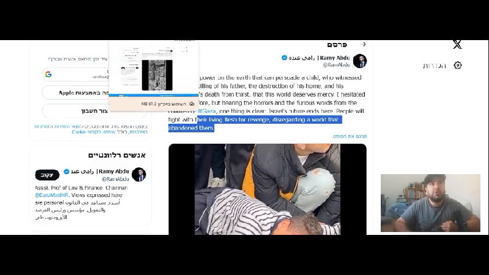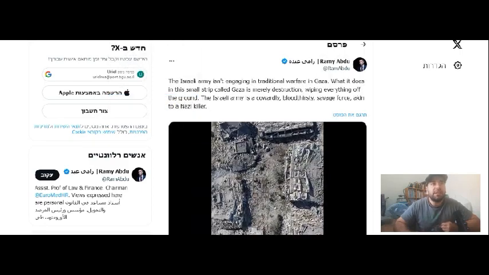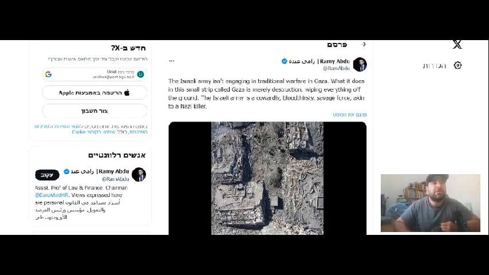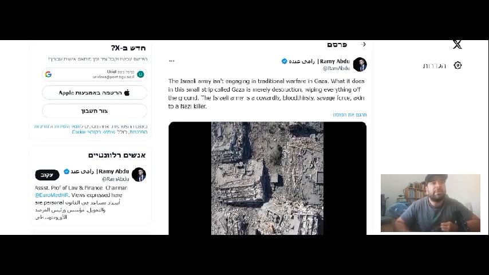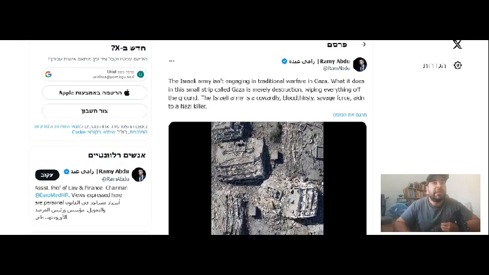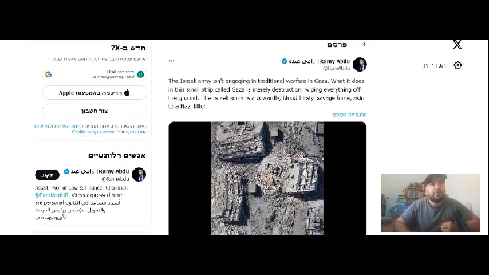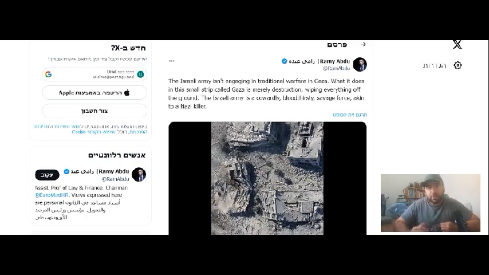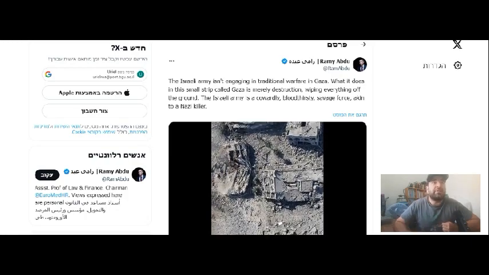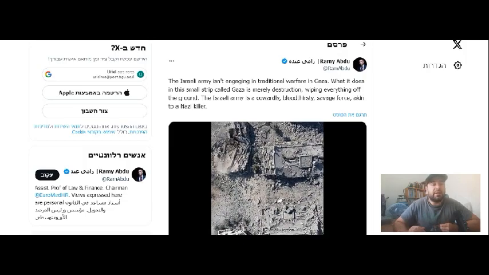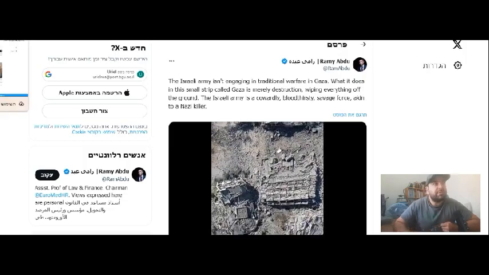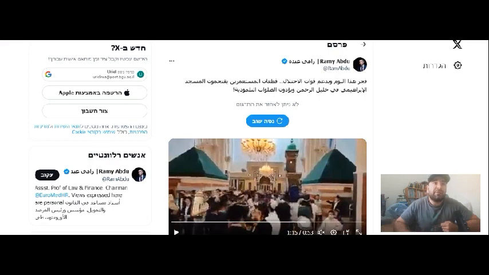Let's see some other tweets of Rami Abdu. The Israeli army is engaging in traditional warfare in Gaza. What it does in this small strip called Gaza is merely destruction, wiping everything off the ground. The Israeli army is a cowardly, bloodthirsty, savage force akin to a Nazi killer. So we see here that Rami Abdu is again adopting the narrative of the Palestinians as these saints and the Israeli army as this evil force. Let's look at some other tweets by Rami Abdu. And here we have a tweet that he has in Arabic.